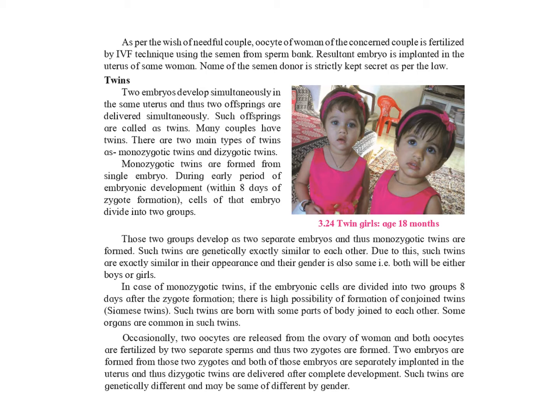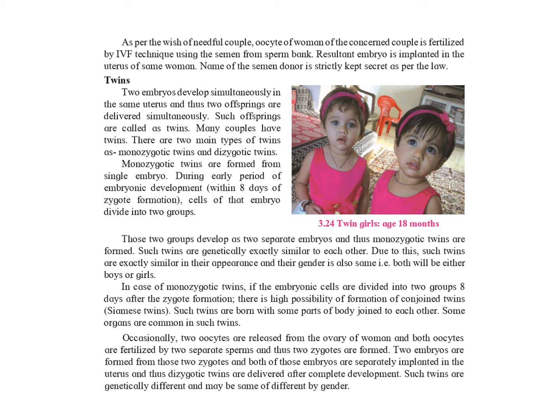Monozygotic twins. During the early period of embryonic development, that is within 8 days of the zygote formation, the cells of a single embryo divide into two groups and develop into two separate embryos. Such twins are genetically exactly similar to each other, hence their appearance as well as their genders are the same.